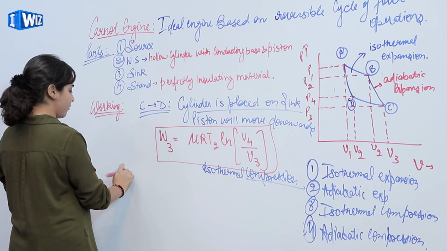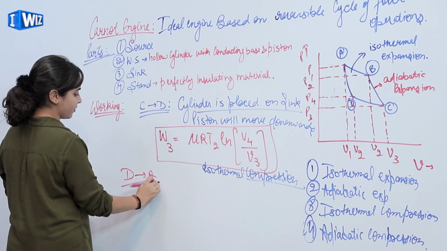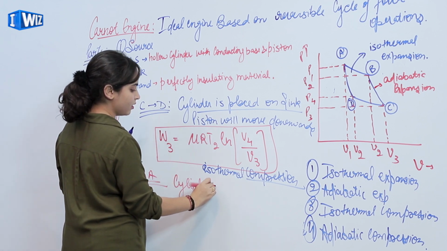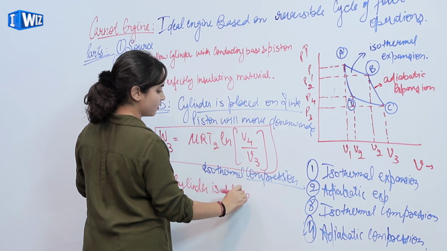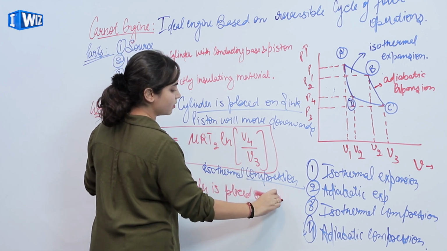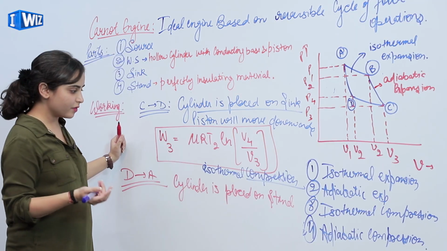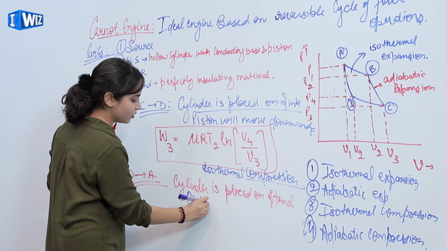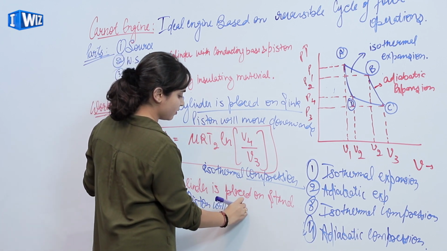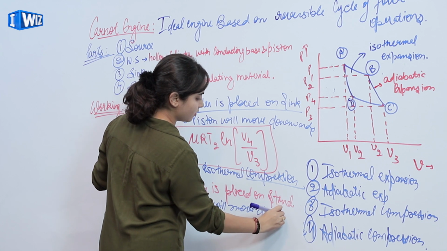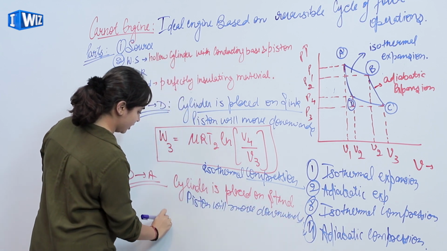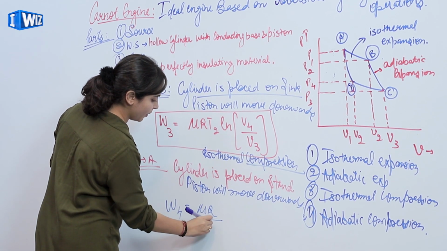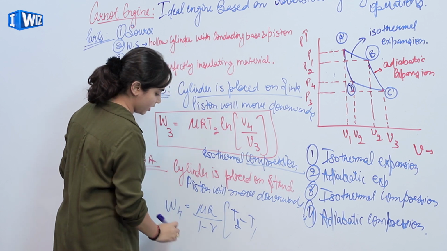So next we have from D to A, the cylinder is again placed on stand. Again there is no transfer of heat and the piston will move downwards. So the work done W4 is mu R upon 1 minus gamma (T2 minus T1).